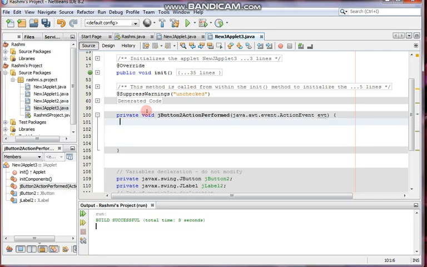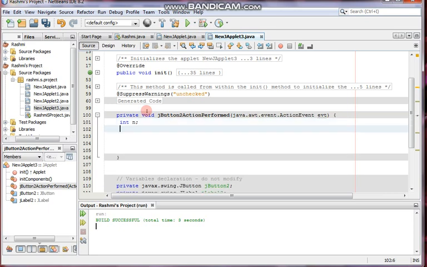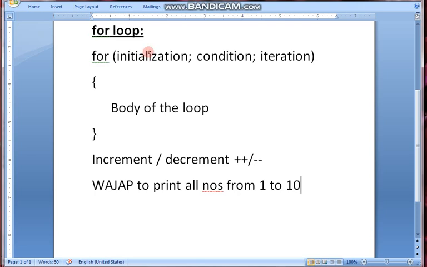So according to this program, I need one variable which I am declaring inside, that is int n. Clear? The n is the variable which we are going to utilize in this program. Now the loop will start. As the question is saying to start the loop from 1 and continue till 10, we have to initialize the value of n as 1.